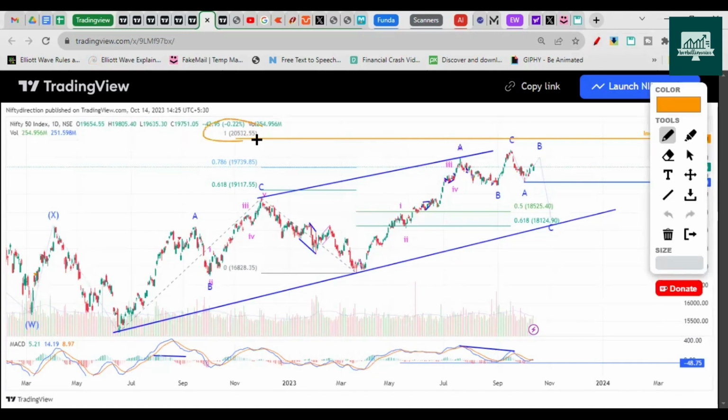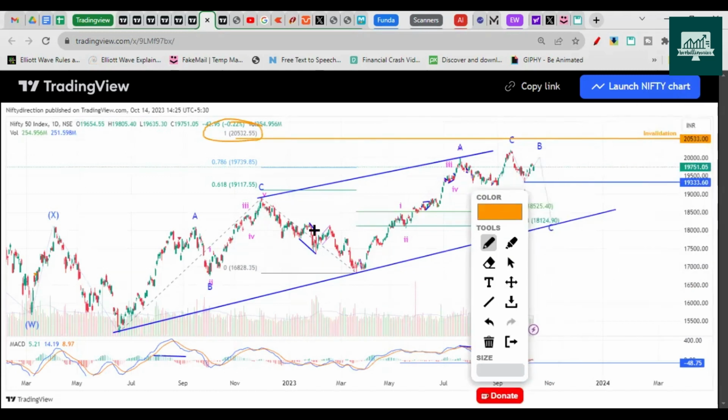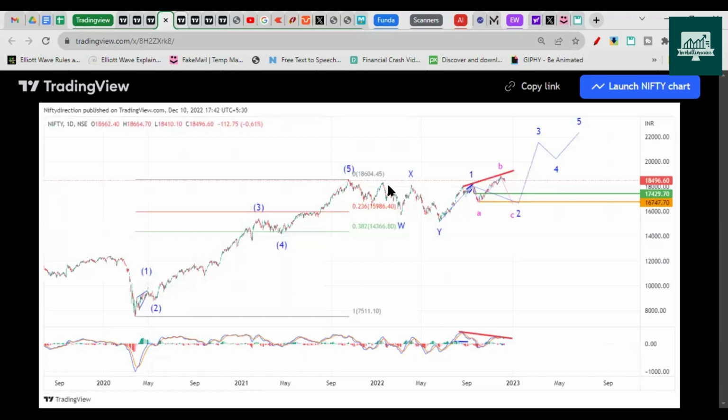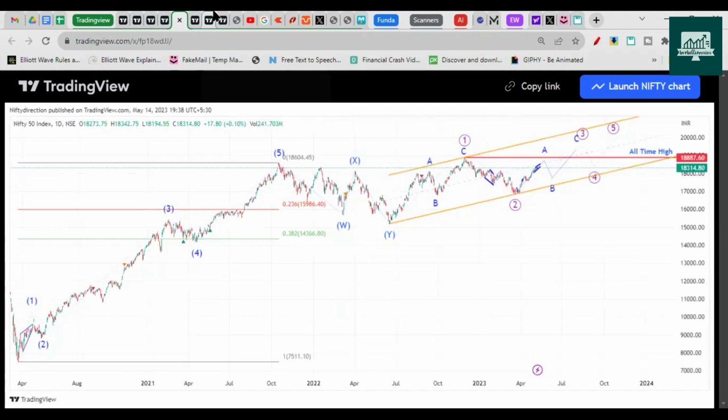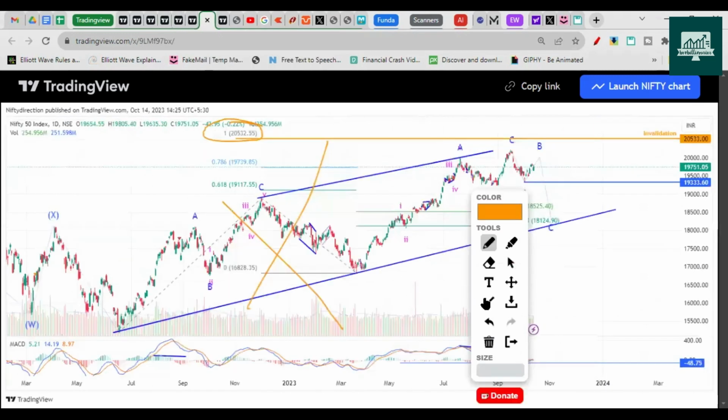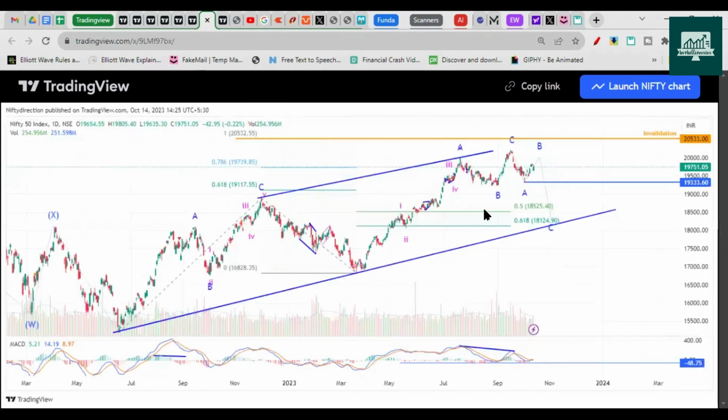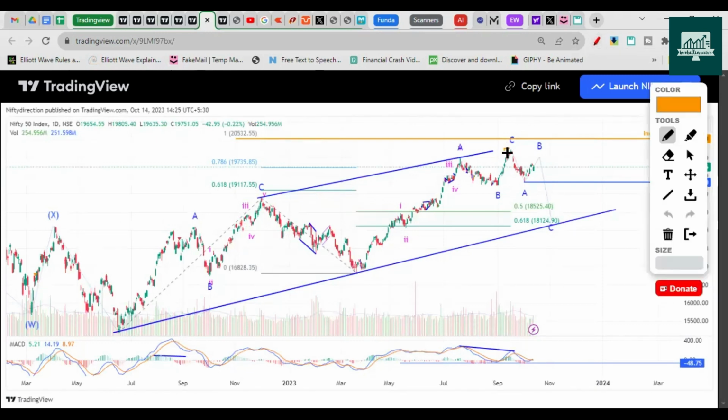So here, if it breaks this 20,533 plus, it goes, then this chart and the previous chart, where will it go? So this chart, both will be invalid. So this is our invalidation point on the chart, right?